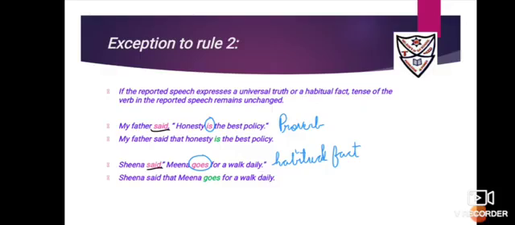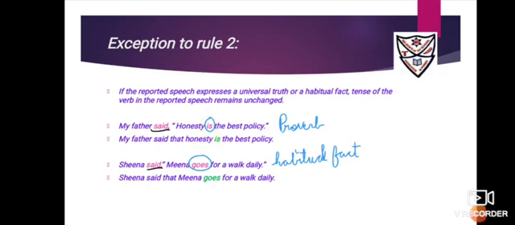So let us start. If the reported speech expresses a universal truth or a habitual fact, the tense of the verb in the reported speech remains unchanged. Read number 1, children. My father said, honesty is the best policy. Our first step, as usual, is to underline the reporting verb said and circle the reported verb. But the statement, honesty is the best policy, shows a universal truth, a proverb. So it won't change. I'll only replace the comma with the conjunction that. So it will be, my father said that honesty is the best policy. You can see that the reported verb is not changed.